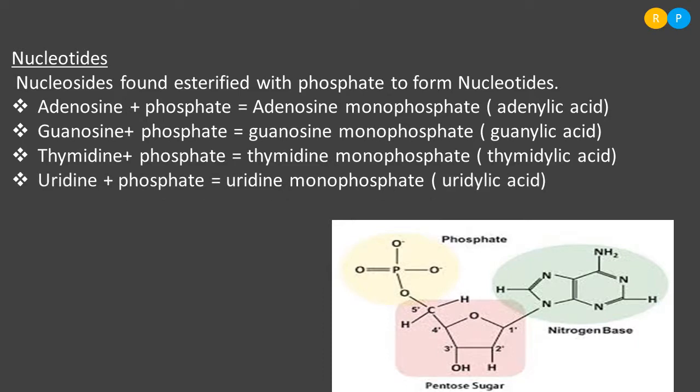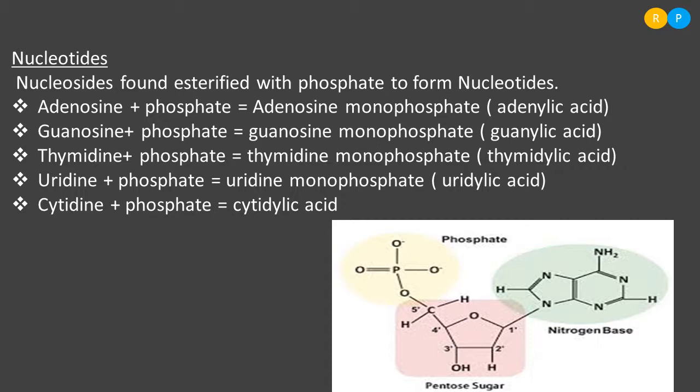In a similar way, uridine. Uridine is a nucleoside, combines with phosphate and forms uridine monophosphate, and the other name for this is uridylic acid. And cytidine. Cytidine combines with phosphate and forms cytidylic acid. It is also called cytidine monophosphate. Right? So these are the 5 different types of nucleotides. One is adenylic acid, another is guanylic acid, the third is thymidylic acid, the fourth is uridylic acid, and the fifth is cytidylic acid.